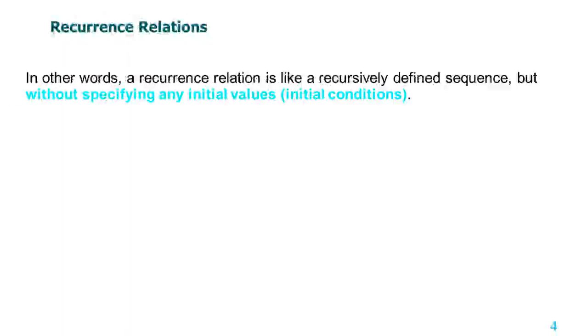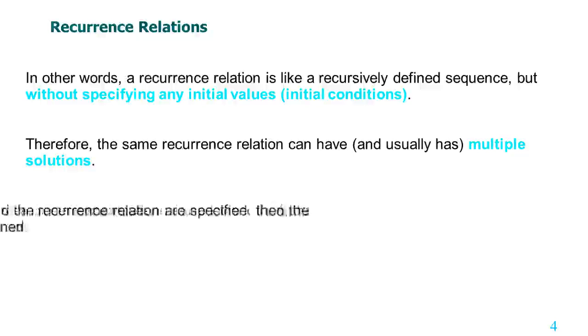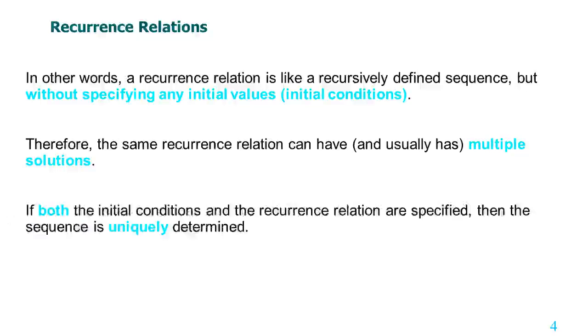In other words, a recurrence relation is like a recursively defined sequence, but without specifying initial values or an initial condition. Therefore, the same recurrence relation can have multiple solutions. If both initial conditions and the recurrence relation are specified, then the sequence is uniquely determined.